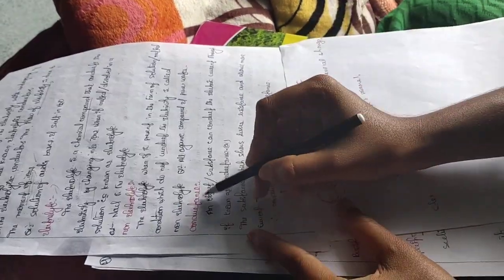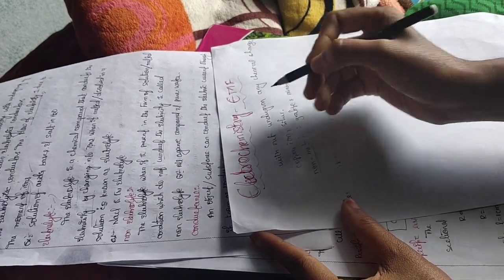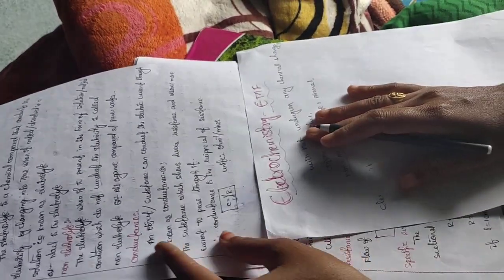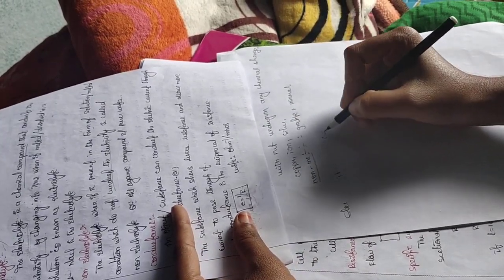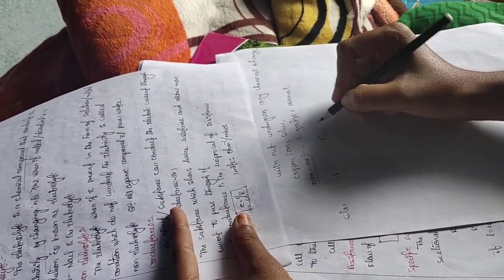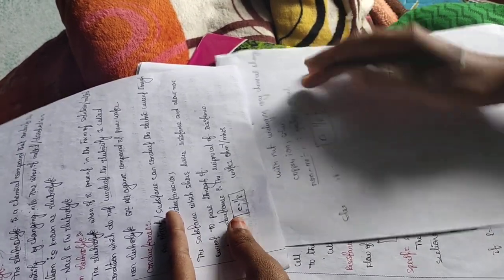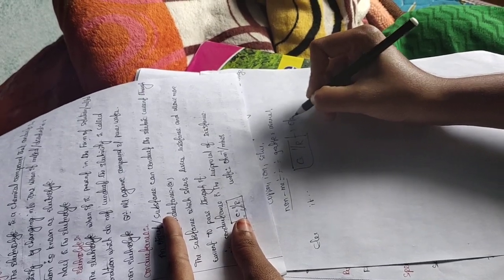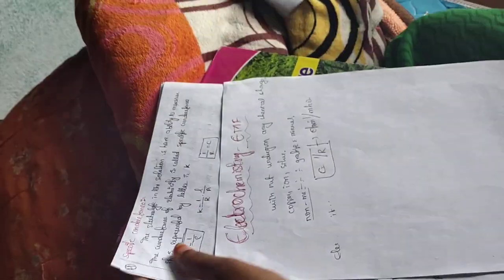Then we have already discussed what conductance means. The substance which allows the current to pass through it has conductance. Conductance is represented by C, and it is the reciprocal of resistance. The units for conductance are ohm inverse or mho.